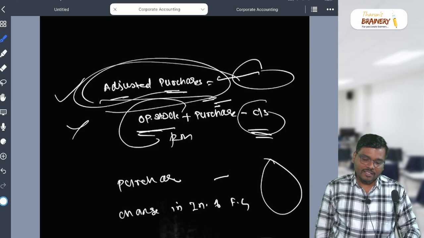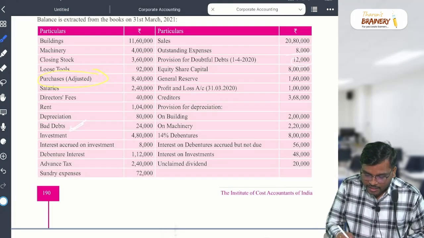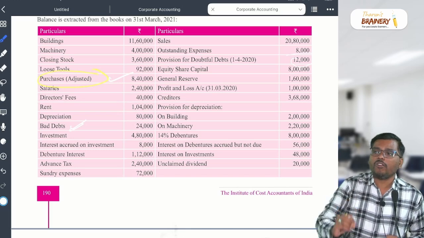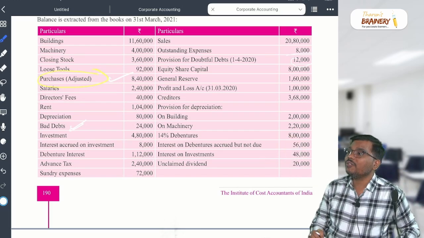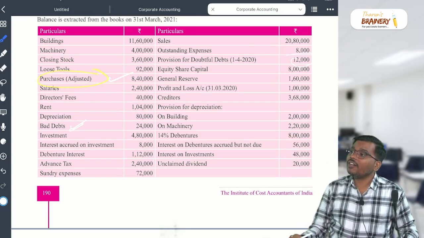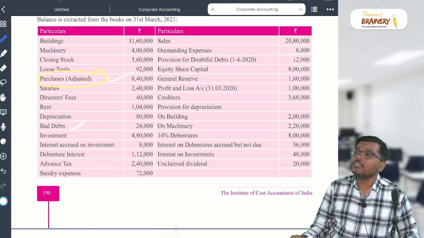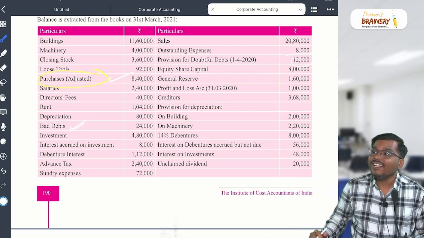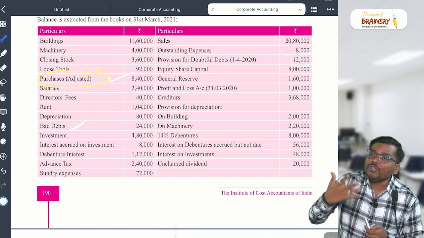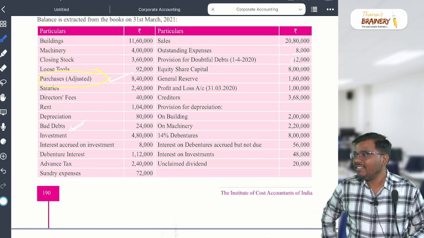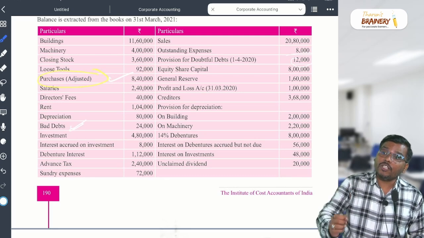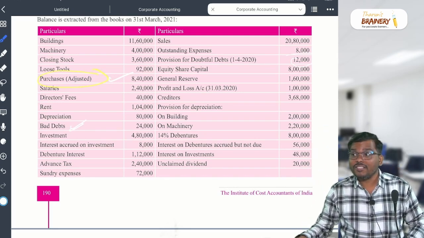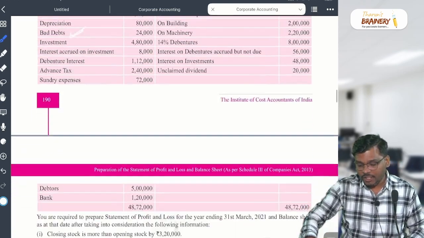Now the question comes. Can you write this adjusted purchases as it is in the statement of profit and loss? Purchases. Yes or no? The answer is no. You cannot write. That means we need to calculate the purchases. Now the question comes, how to calculate purchases? For that they will give some additional information. Check the additional information, have they given or not.